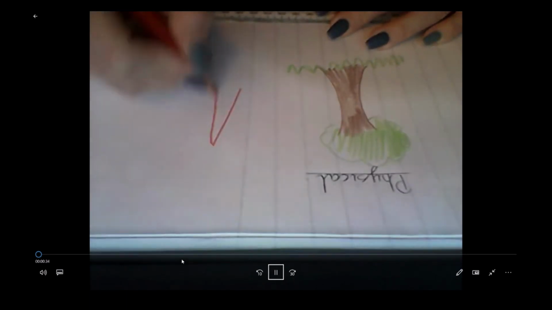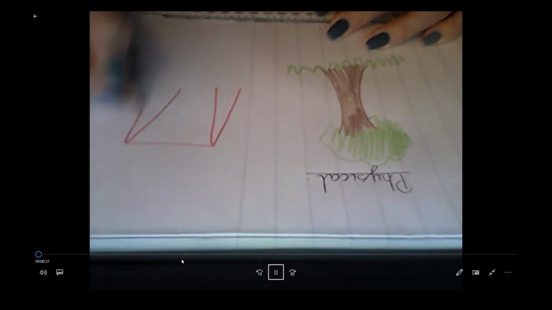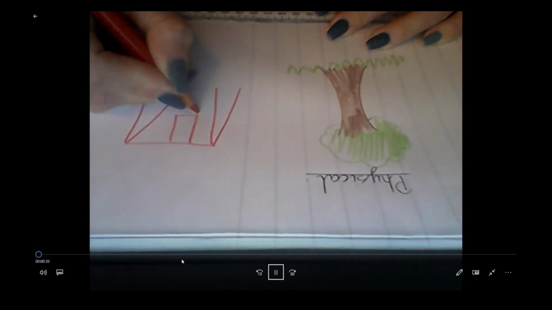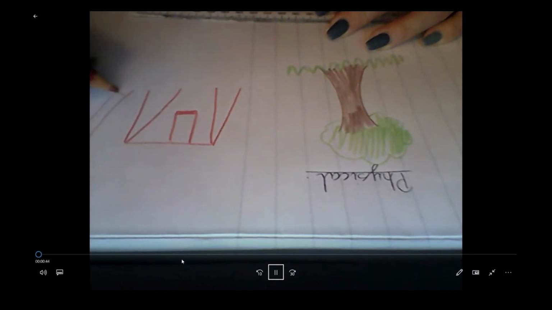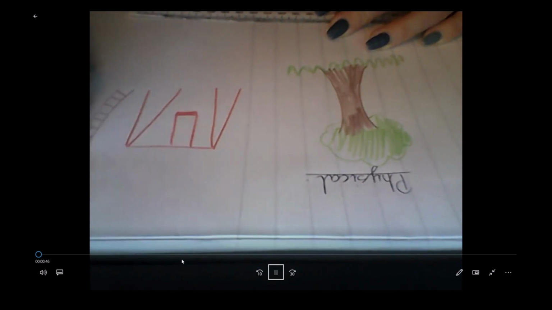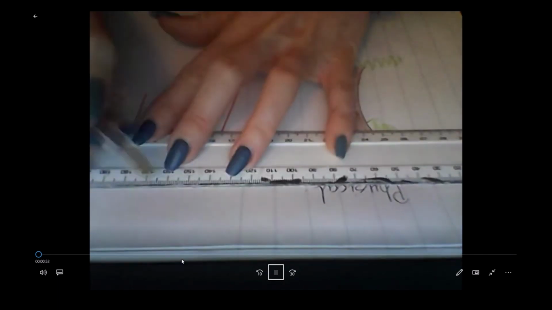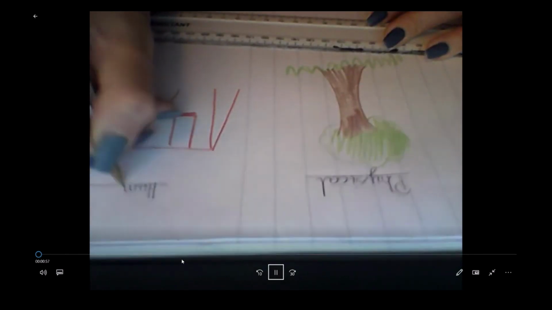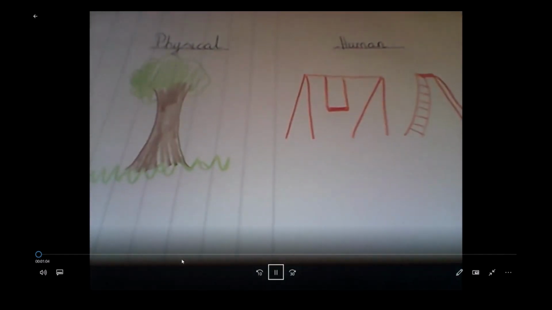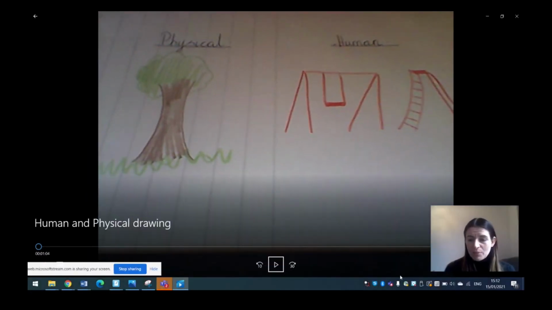The next thing I saw in the park on my walk was this. Now, straight away, it's a swing and it's made out of metal. So metal doesn't grow on its own and build itself up like that. And there was a slide as well. It was definitely put there by a human. So I'm just labelling here human. I'm just spinning it around for you so you can see exactly my work. There we go. So that's just a very quick example for you, everybody.